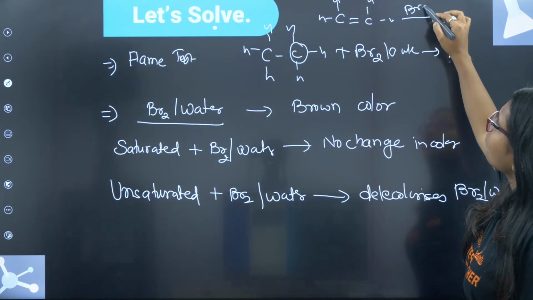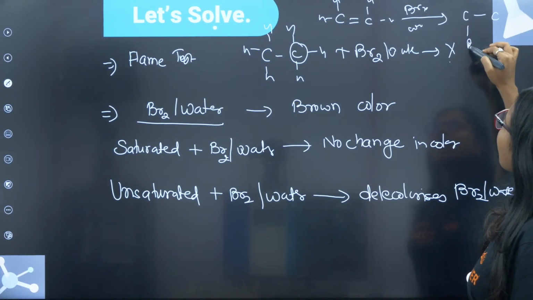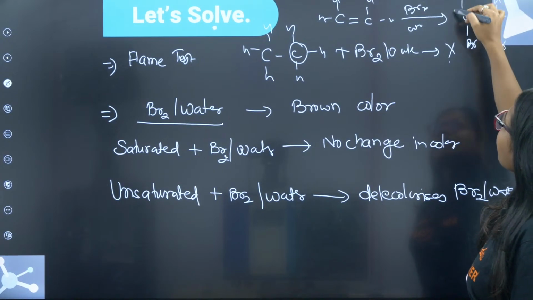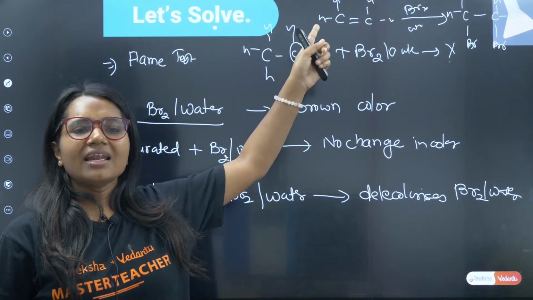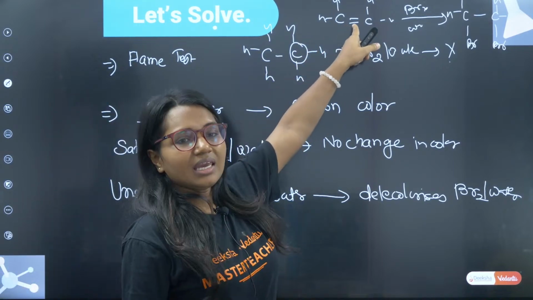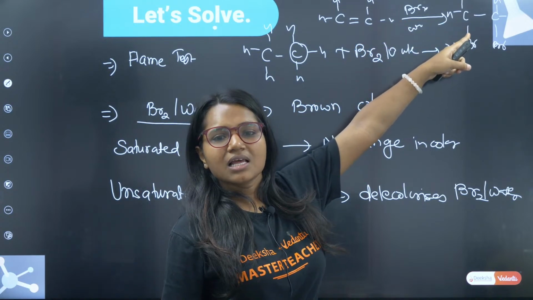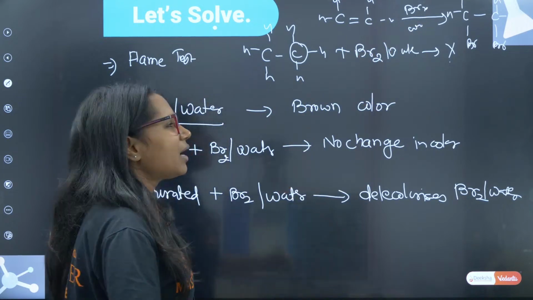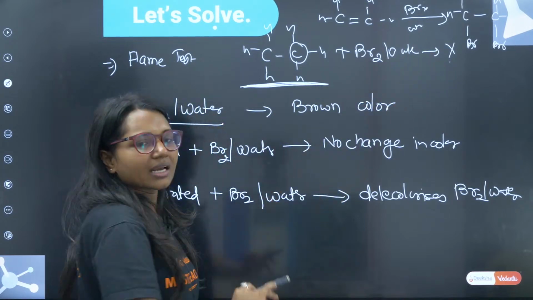When you put bromine water in this, the double bond converts into a single bond and bromine gets added here. Did you understand this? But ethane, the saturated one, cannot take the bromine.